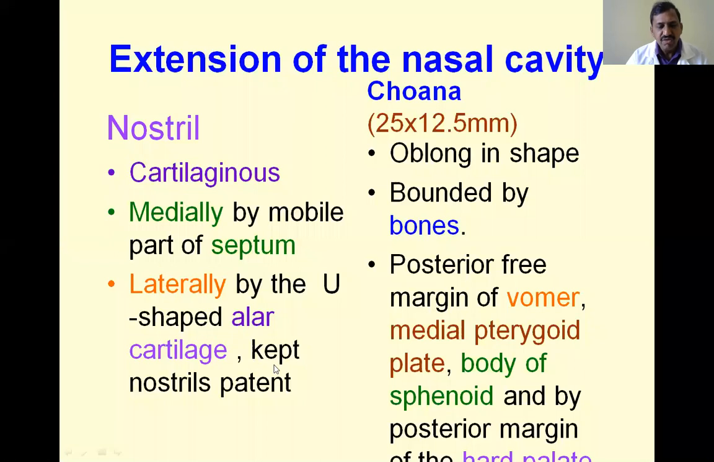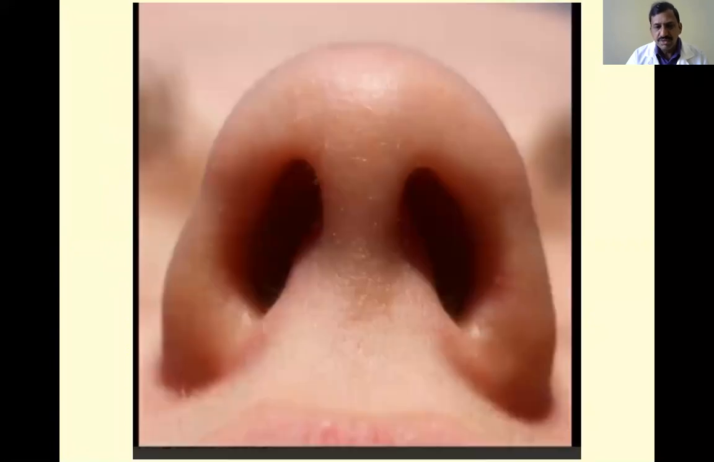This patency or opening of the nostril is maintained with the help of the U-shaped alar cartilage. These are the structures taking part in the formation of the boundaries of the nostril. Next, coming to the posterior limit, first we see about the nostril. You see here, these two are the nostrils. This is one nostril, this is another nostril, and here are the boundaries. This is the lateral boundary, and this is the medial boundary.